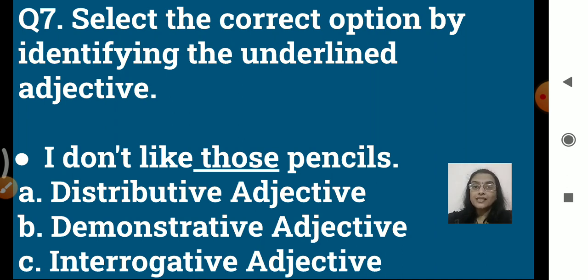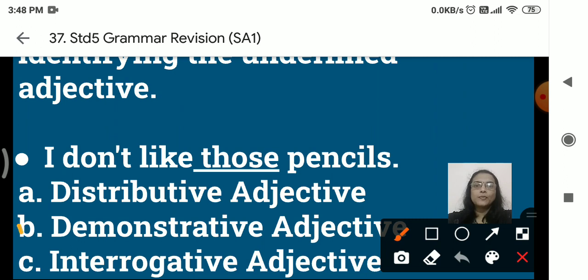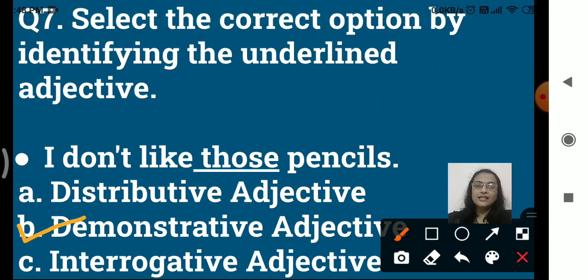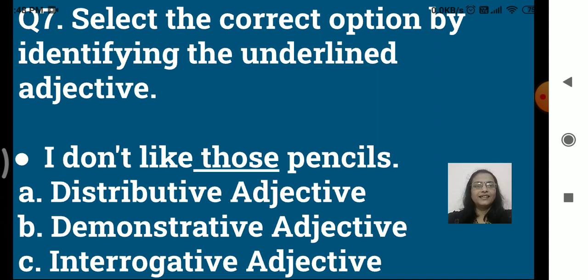So now what does the sentence tell us? I don't like those pencils. Which pencils? Those. So what are we doing here? We are pointing out something, right? So what will be the answer? Option B, right? Demonstrative adjective. Follow till here? Okay.